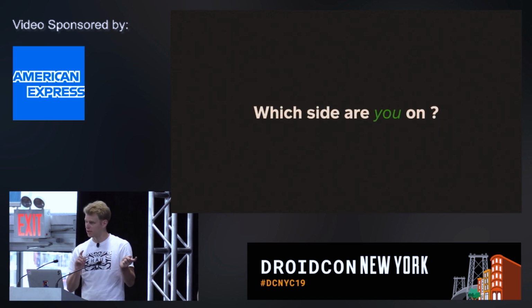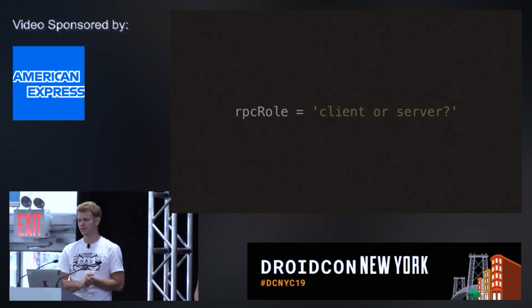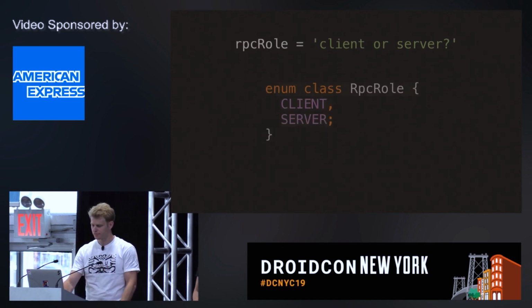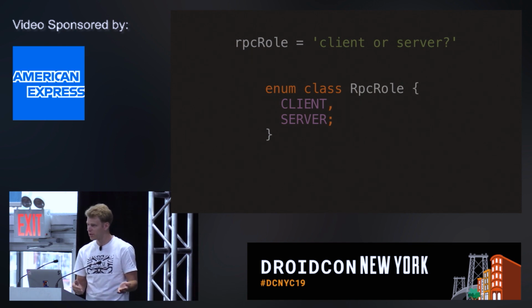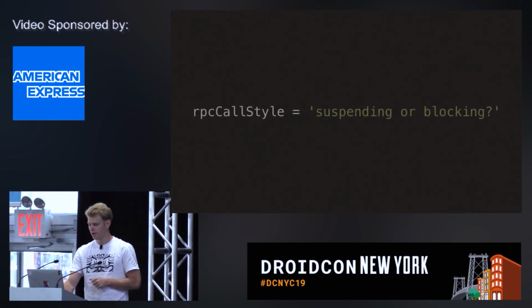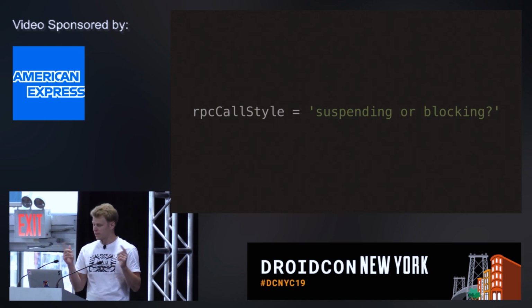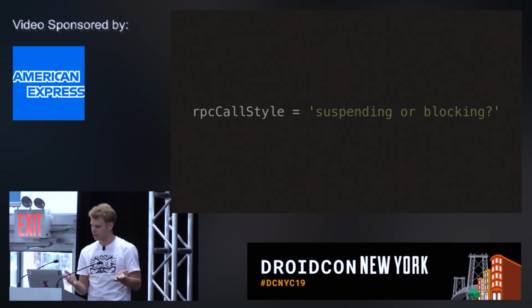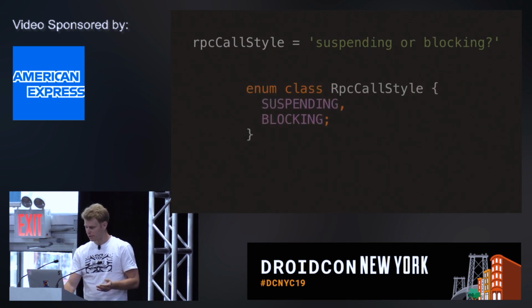And so, as I said, there is a duality between who's calling and who's getting called. To handle that in the configuration, we added a few options. So one, are you the client? Are you the server? Are you invoking the API or getting called? This will affect the generated code. Do you want your method to be suspending or blocking? It only concerns the one-to-one, so 1 request, 1 response. When you do the call, do you want this method to block or not? And so we have only 2 options.